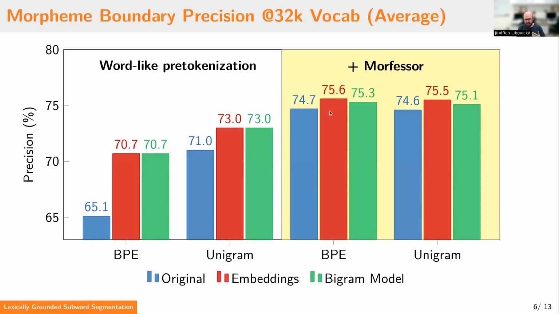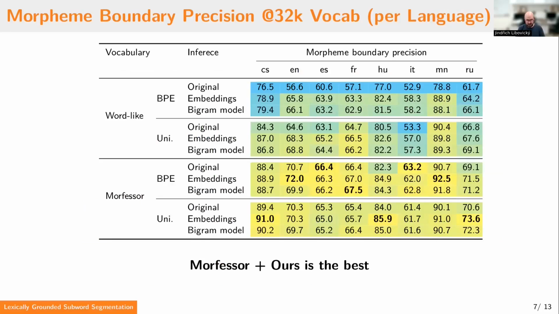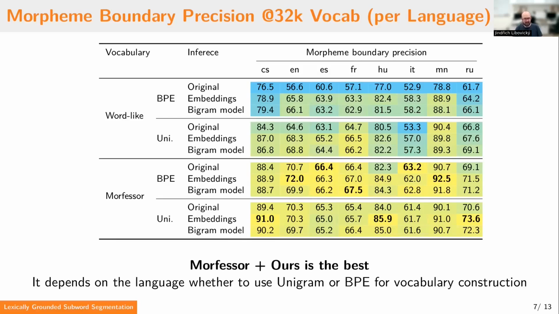Using Morfessor as pre-tokenization further improves the boundary precision, and so does our segmentation method. When we look at the breakdown into individual languages, we can see that Morfessor plus our tokenization is still the best, but it depends on the language whether it is better to use unigram or BPE for vocabulary construction.